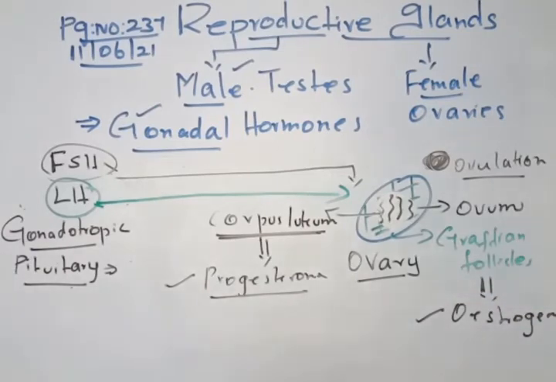We will talk in this much detail in human reproduction, but for now, for the timing, you just understand this. Actually I wanted to teach you only when I take up human reproduction, but it may be an introduction part of this. So as the introduction part you study this one, but it's a very important 7-mark question. Reproductive glands, separately they will ask you testes and their functions, or they will ask you ovary, the hormones and the functions of these hormones. You can read it, you will understand each one. Everything I have given in a short form for understanding the basic concepts. Clear? Right. So this is what the reproductive gland is.